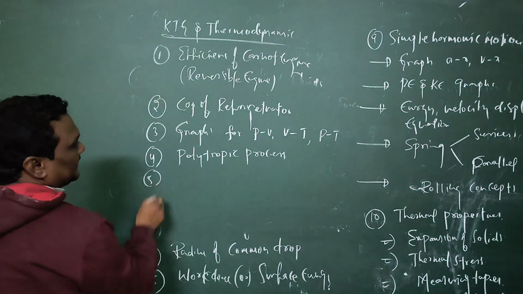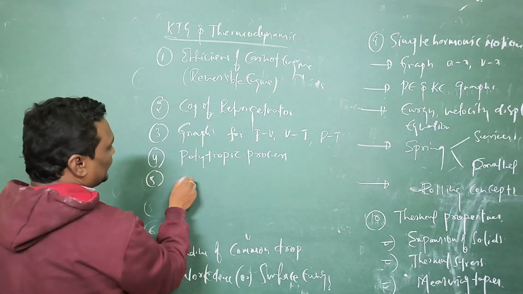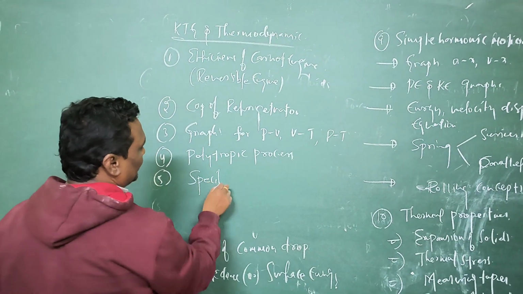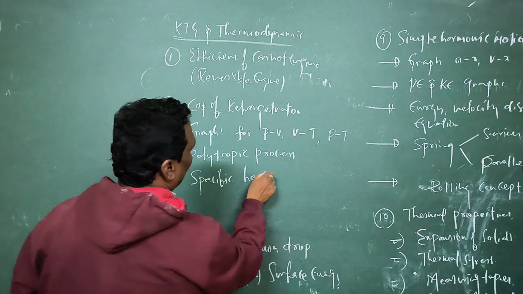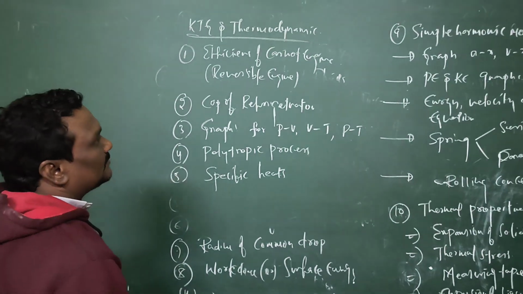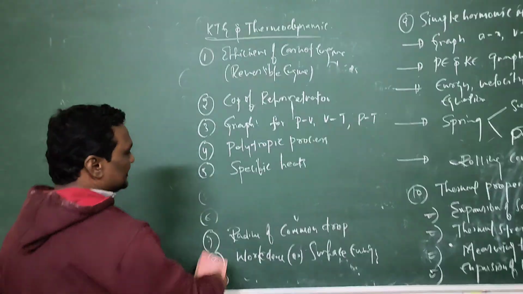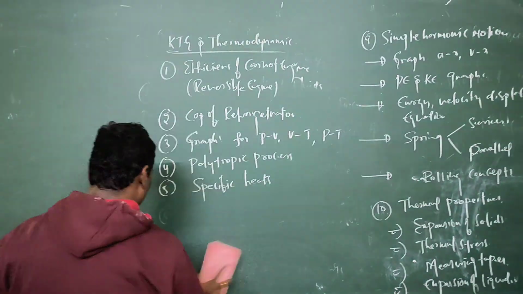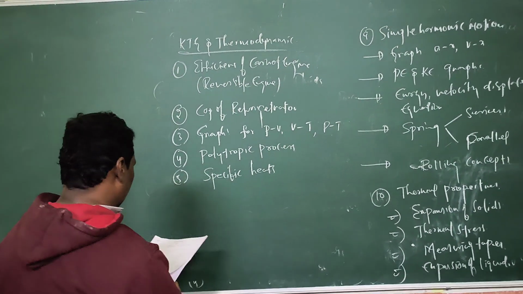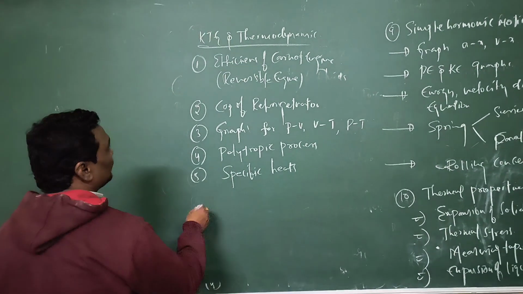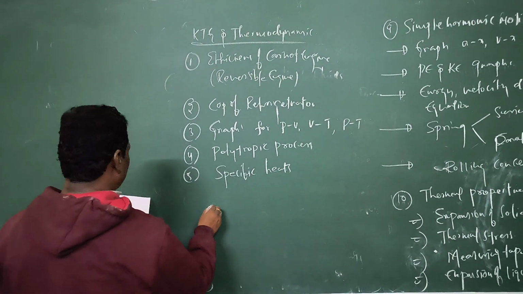And fifth one is in KTG, you can concentrate on the specific heats, problems on the specific heats. And very easy chapter, KTG and thermodynamics, you can clear very easily. It's thermodynamics and KTG. And coming to the second year part, this is very important.